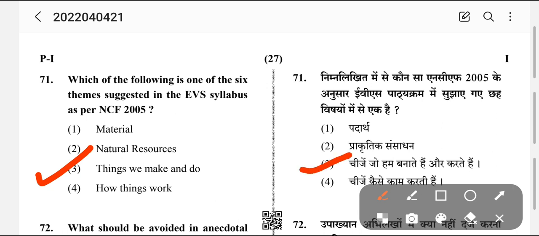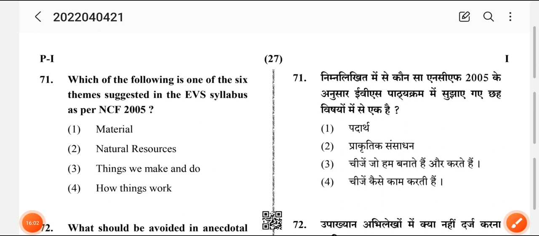You need to know there are 6 themes like food, shelter, things we make and do, and others. The 6 themes are family and friends, food, shelter, water, travel, things we do and make. So things we make and do was one of the themes. It should be very clear that EVS has been divided into these topics.